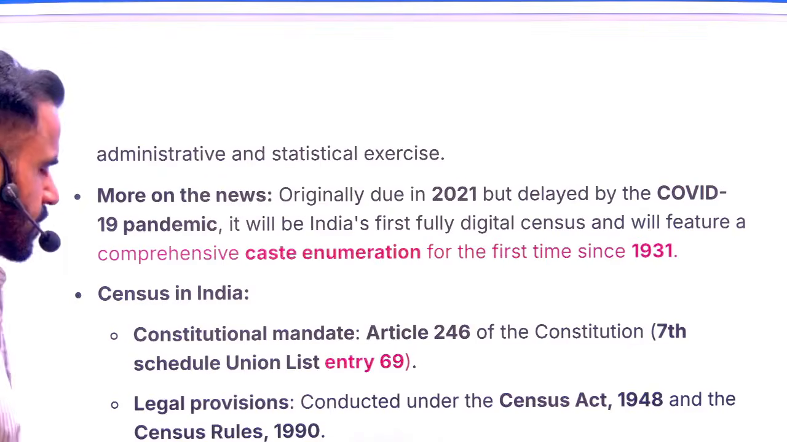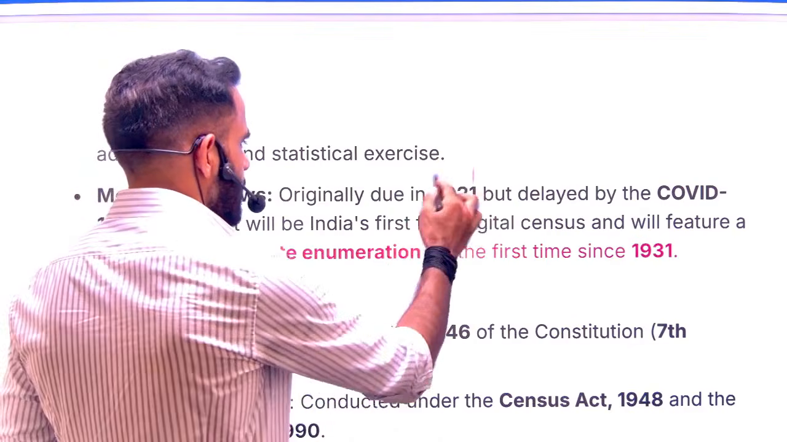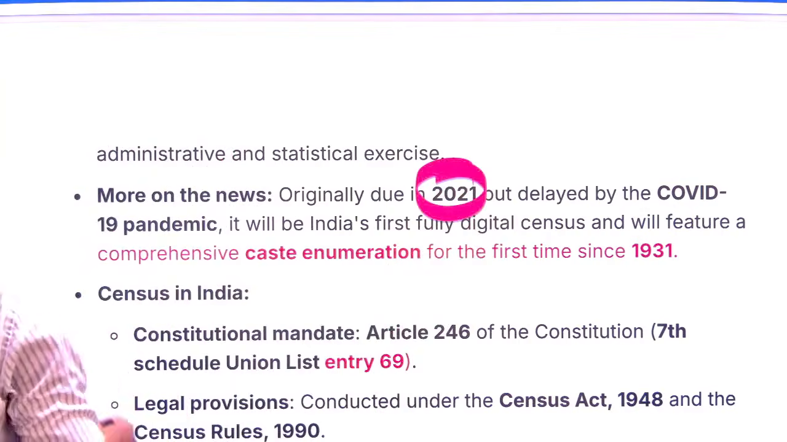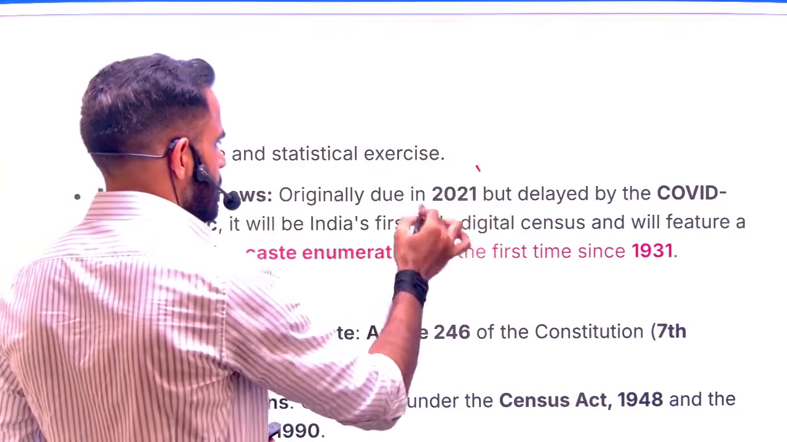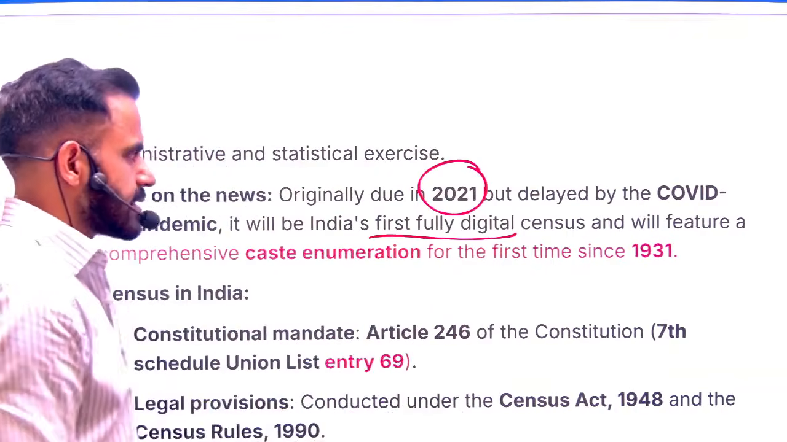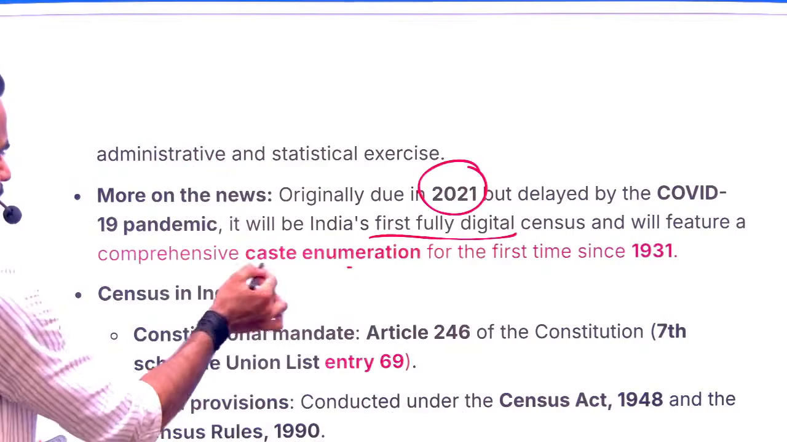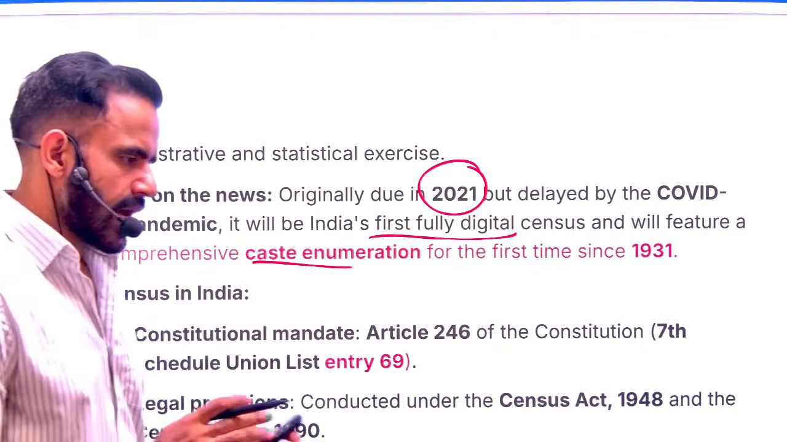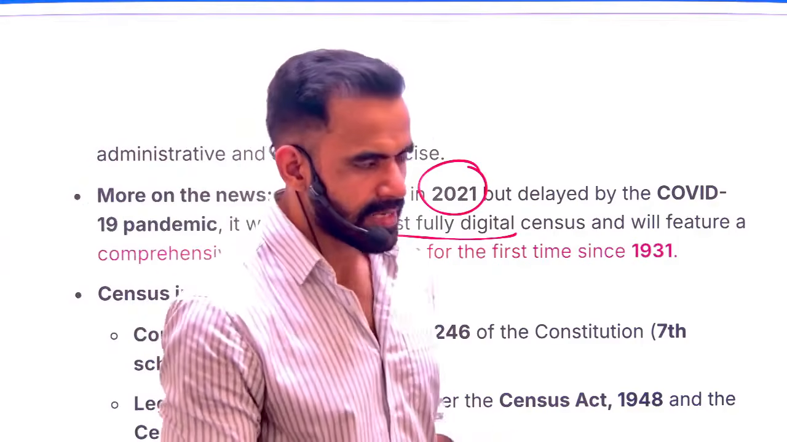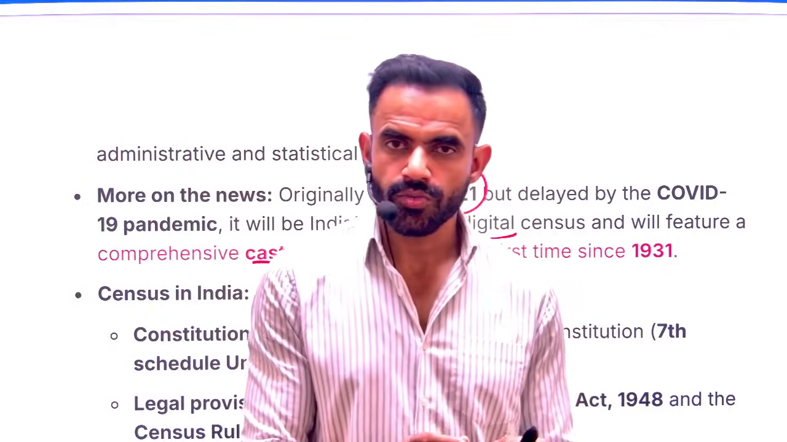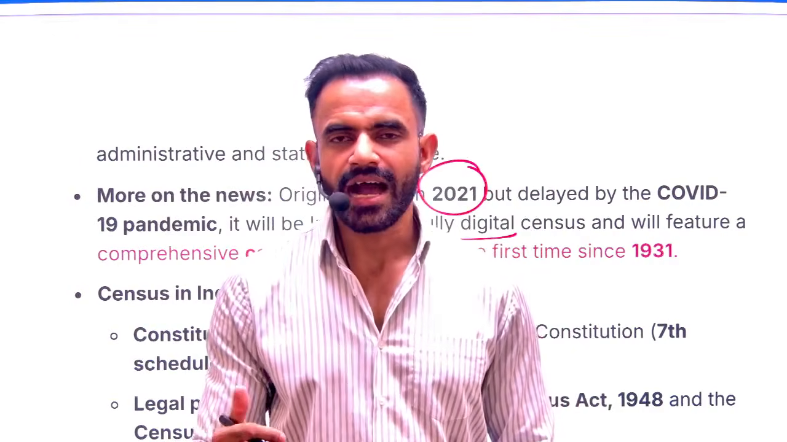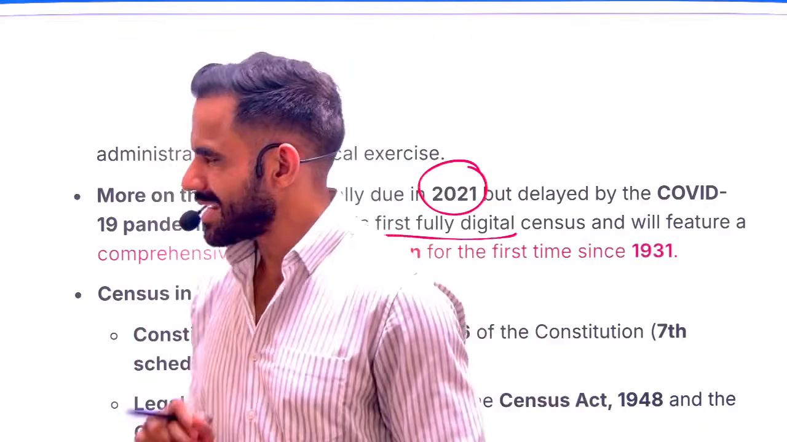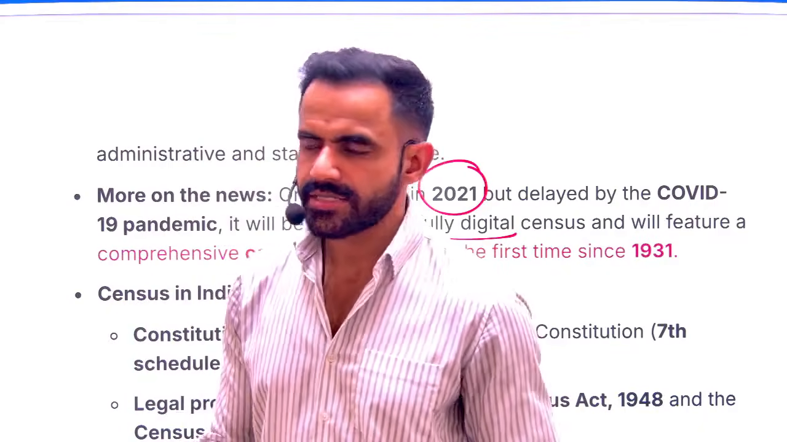Now understand 2-3 important things. Originally it was planned in 2021, but because of COVID it was postponed. That's one thing. Second thing is that it is going to be the first fully digital census. Third thing is that it will have the caste data. Now understand, at a lot of places it is mentioned that this is going to be the first census to collect caste data after 1931. Understand, this is a partially correct statement.